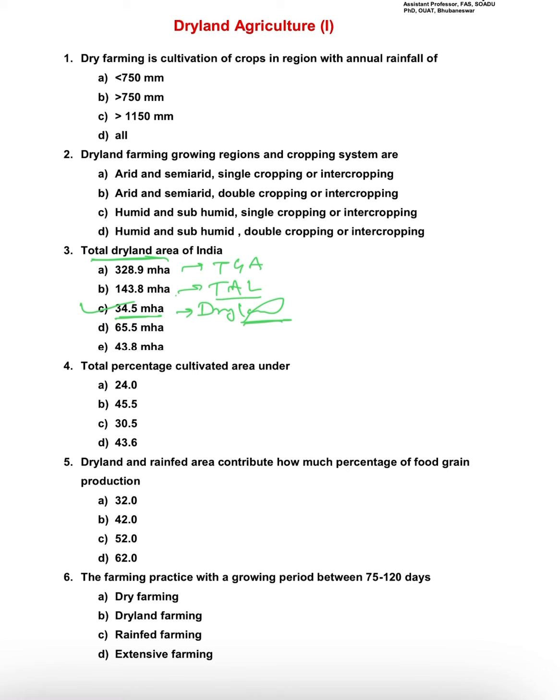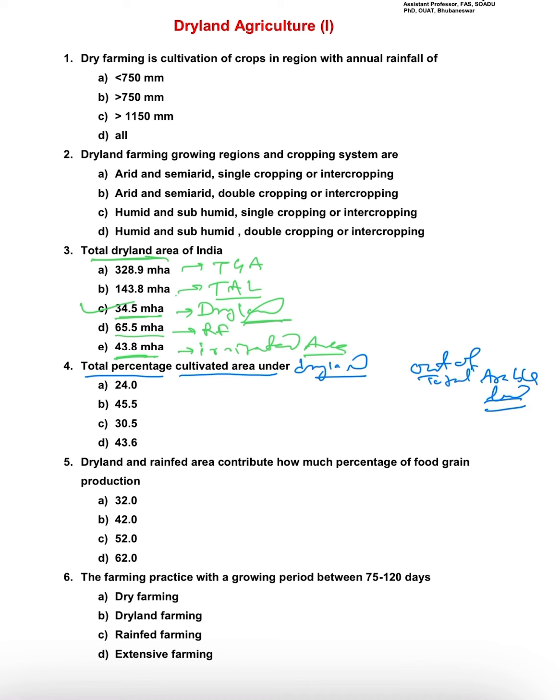So what about 65.5? This is nothing but the rainfed area. And 43.8 is the irrigated area. Okay, so the next question is the total percentage of cultivated area under dryland. This is compared to the total arable land. Total arable land means which one? This one.